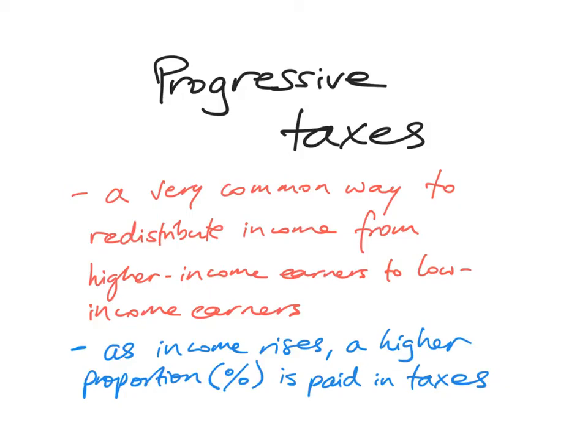Now, when it comes to direct taxes, there are three types. There are progressive taxes, proportional, and regressive taxes. In this slide, I'm going to talk mostly about progressive taxes first, before I talk about the other two types. So progressive taxes are a very common way to redistribute income from higher income earners to lower income earners. Essentially, a progressive taxation system is, as income rises, a higher proportion or percentage is paid in taxes.